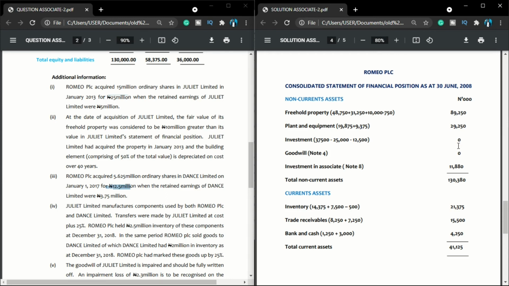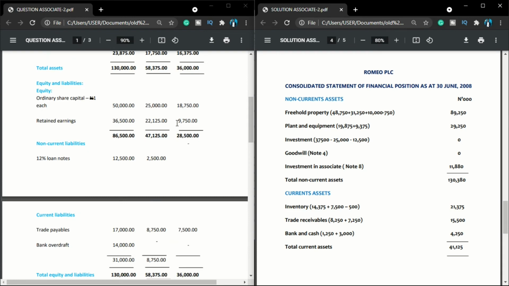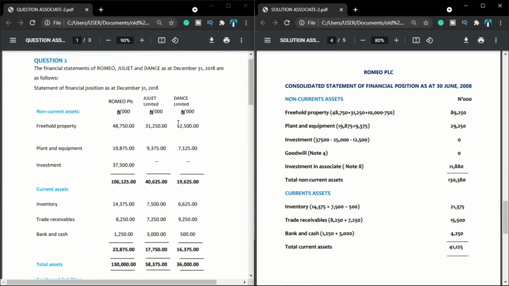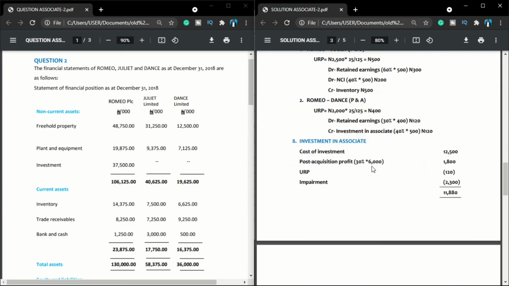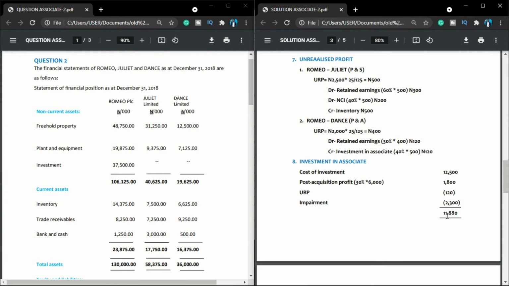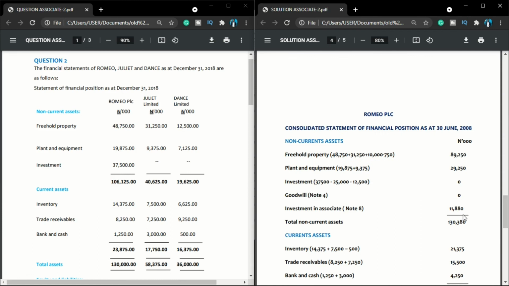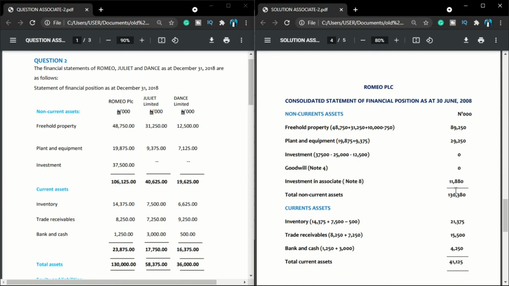Very easy and straight. So the next thing that normally comes under assets is our goodwill, which is working note 4. Don't forget, our goodwill has been fully written off, so my goodwill here is 0. I will come here, investment in associates. In line with note 8, we have gotten our investment in associate to be 18,880. So I will come here, investment in associates 18,880. So therefore my total non-current assets is given to me as 130,380. So I'm done with all this side.